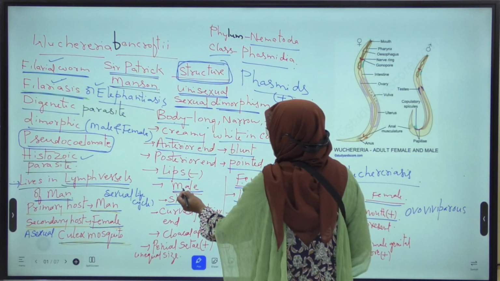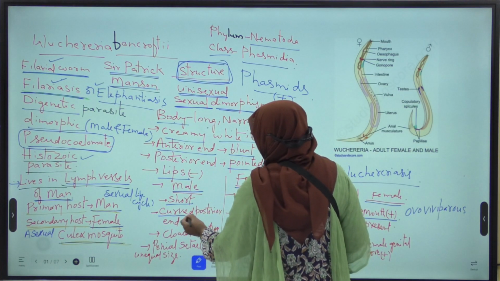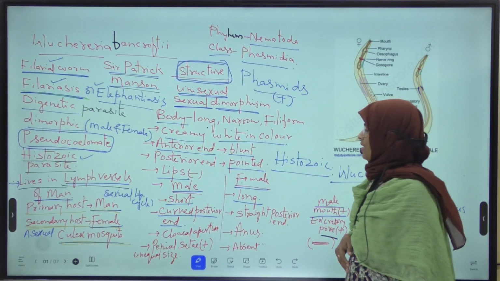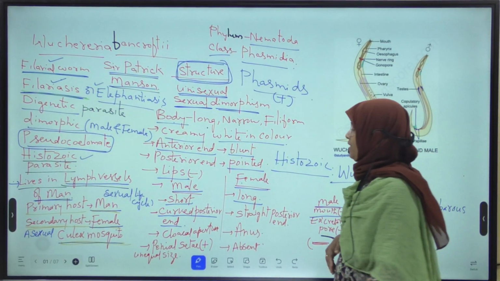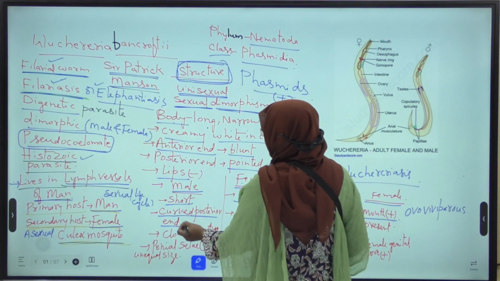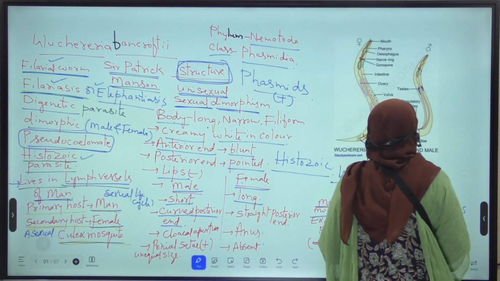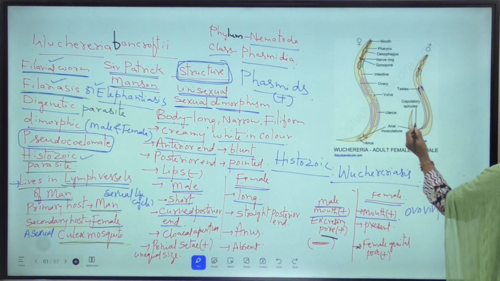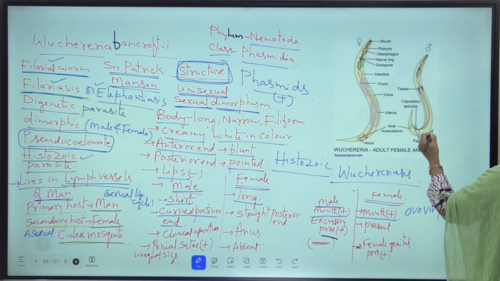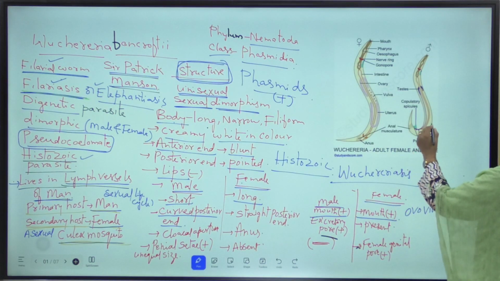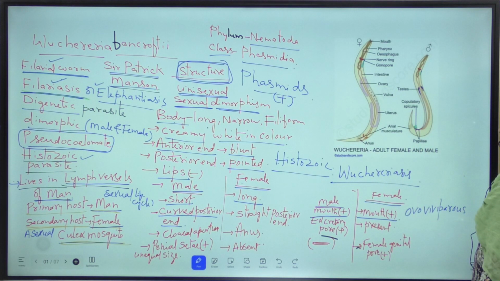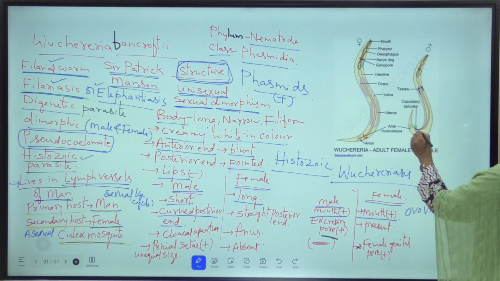Next, the posterior end of the male is curved. It is also considered as tail. Curved posterior end is present in male. This is the diagram of male filarial worm. The posterior end of the male filarial worm is curved. Okay. At the curved end of the male filarial worm, an aperture is present.